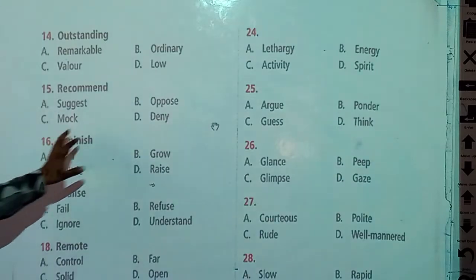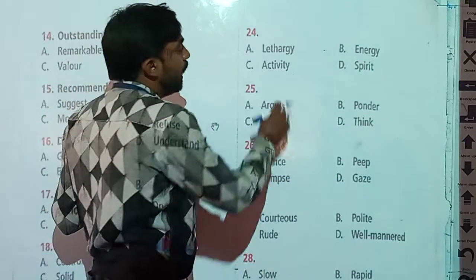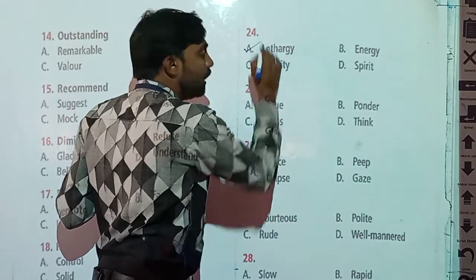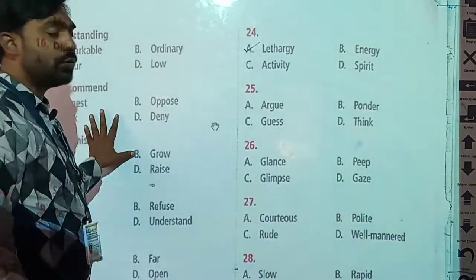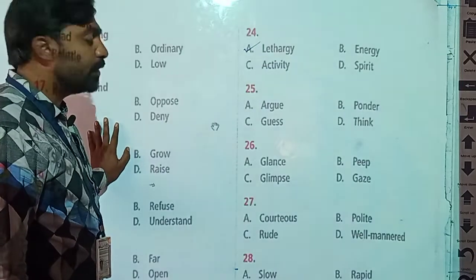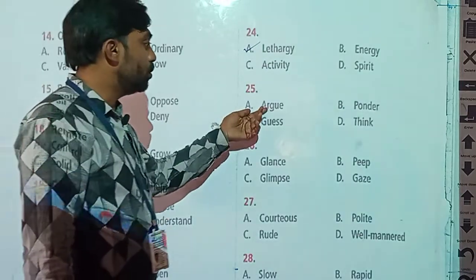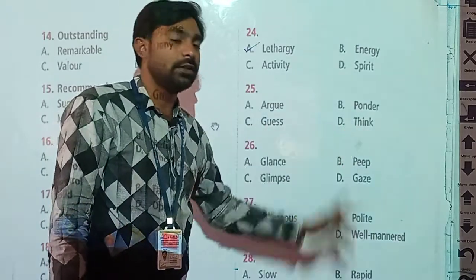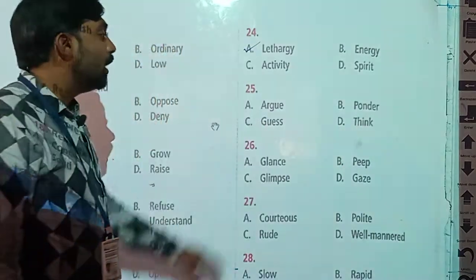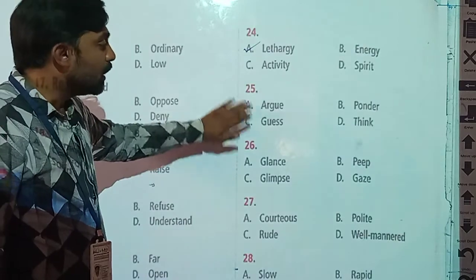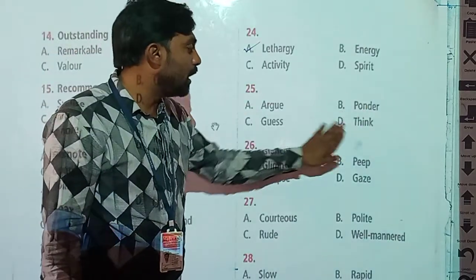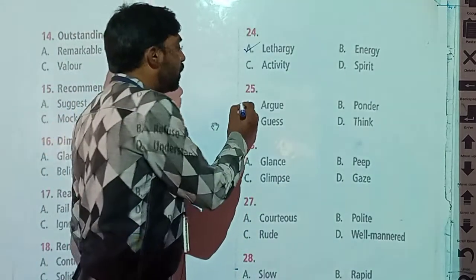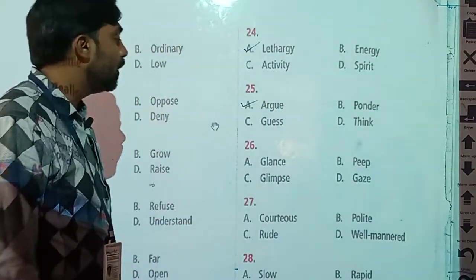So if we see, students, energy, activity and spirit, these are synonyms and option A is the different answer, that is the odd one out. Okay, 25th one, argue, ponder, gaze and think. Argue is the different one, gaze, think and ponder are synonyms, they are the same in meaning. So option A is our answer.